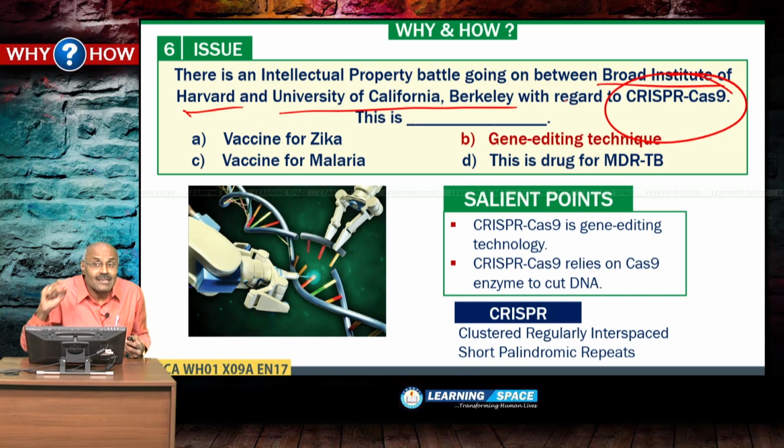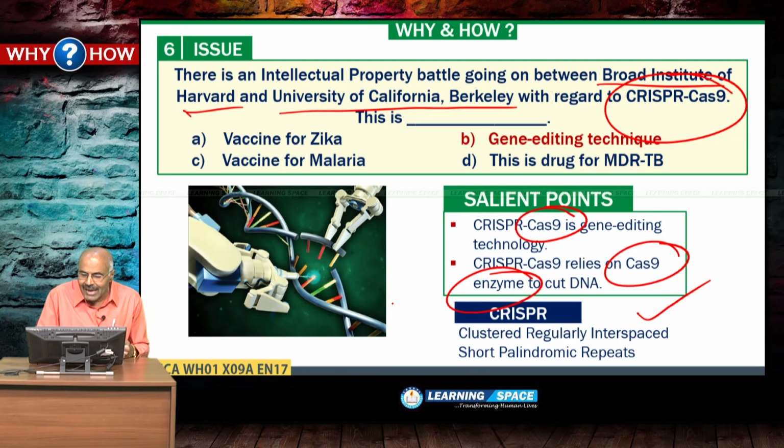And before going ahead, CRISPR, what is the full form? You should have a clear idea. Clustered regularly interspaced short palindromic repeats. This is CRISPR. And CRISPR Cas9 is gene editing technology. And CRISPR Cas9 relies on the Cas9 enzyme to cut DNA. For cutting DNA, the enzyme used here is Cas9. So, if someone talks about Cas9, that is the enzyme, and this CRISPR technology is a gene editing technology.